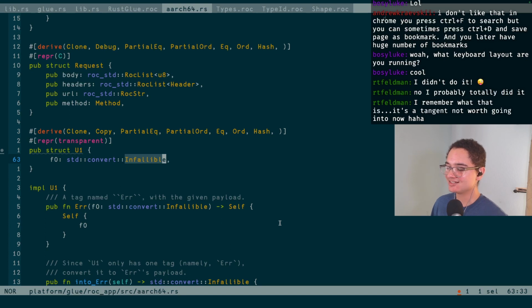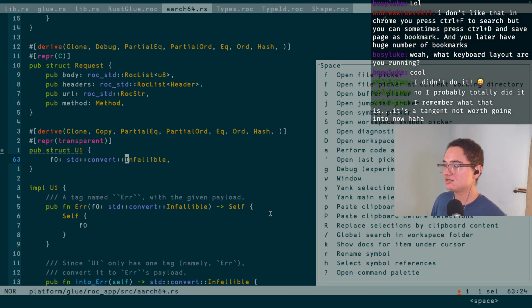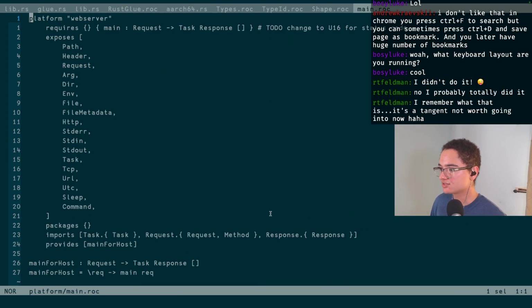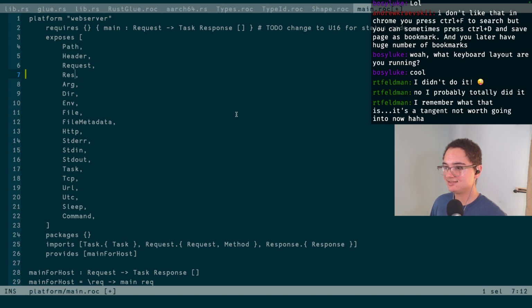Yeah, this is a big tangent. I wonder if that's worth trying to fix at all. I don't even know what would have caused that to generate. I wonder if there's something wrong with the Roc main that's causing this. Real quick. Oh. If we go to the main real quick, just double check this. We're actually importing the response and using it, right? Is there a response in here? There's no response here. Is that related? We might need response there. What were the other missing things? Oh, we'll start with just response and see if that fixes it.